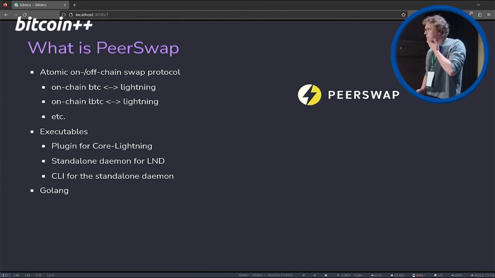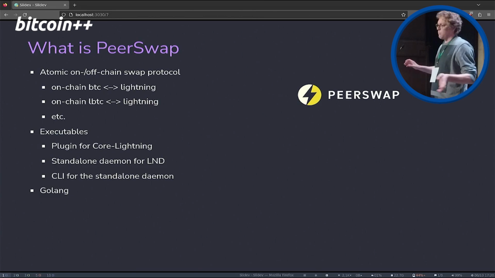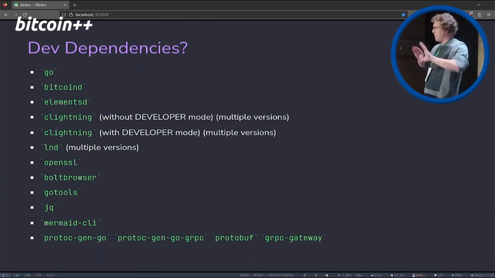Okay, what is PeerSwap? I don't know if you're familiar with the project. It's an atomic on-off-chain swap protocol. Sometimes people refer to it as submarine swaps. What we do is we enable Lightning nodes to swap Lightning liquidity to Bitcoin or to Liquid Bitcoin. It comes with some executables. We have a plugin for core Lightning, we have a standalone daemon for LND, and we have a command line interface also for the standalone daemon, and it's written in Golang. A little bit about this, to explain what the project is about and also where the dependencies are coming from.